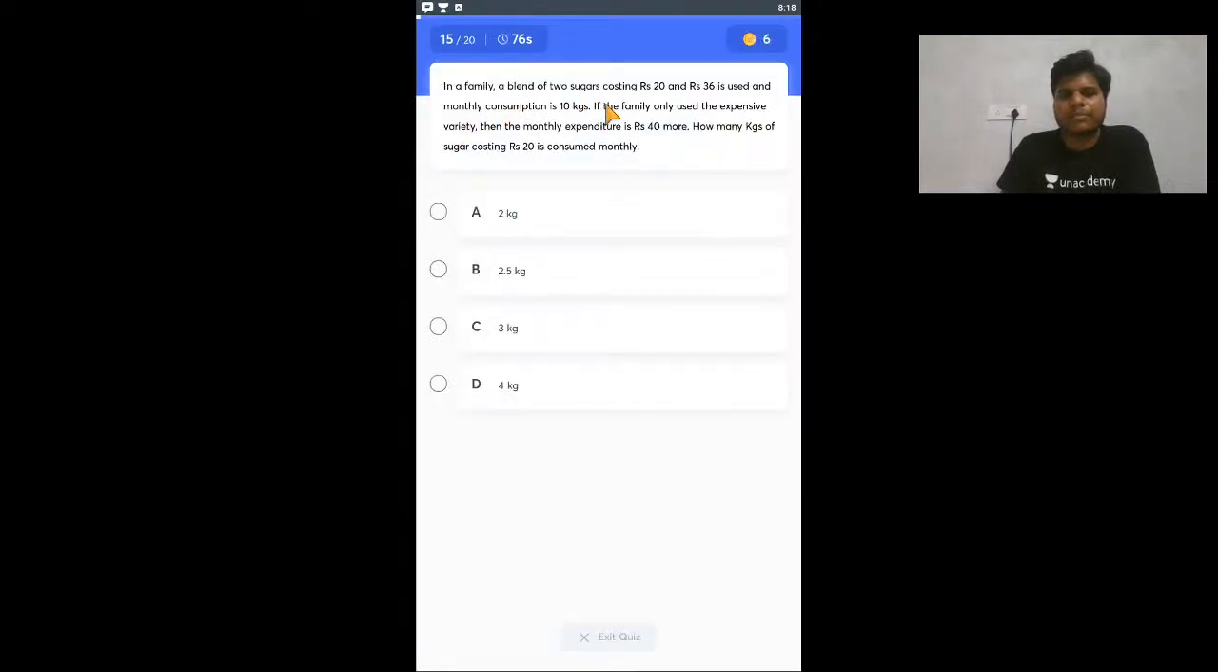In a family, a blend of two sugars, 20 and 36, is used. Monthly consumption is 10 kg. If the family only uses the expensive variety, the monthly expenditure is 40 more. I think this is very simple. How many kgs of sugar costing 20 is consumed monthly? This is just a simple linear equation, and you will get the answer. This seems to be quite a simple question.